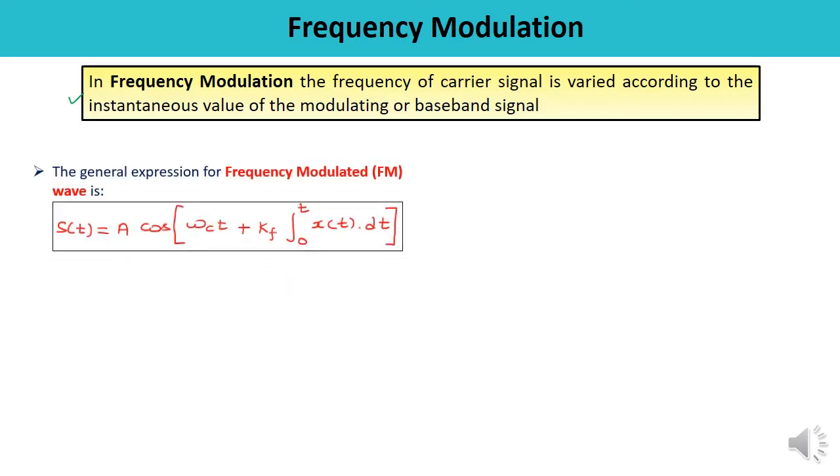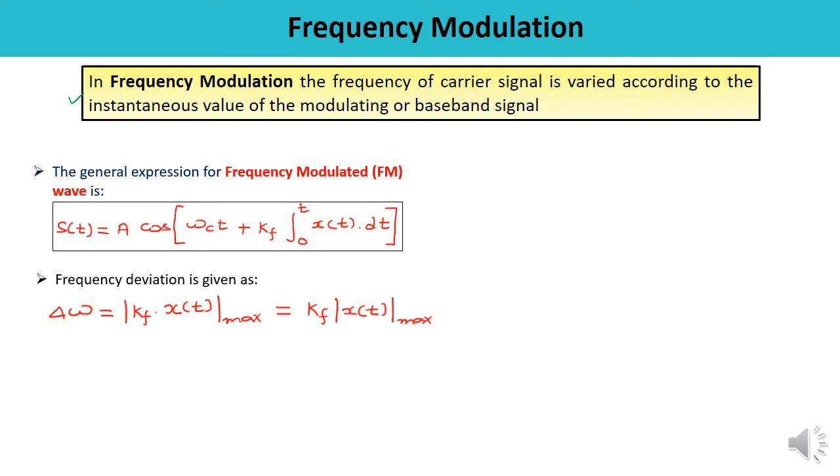And the general expression for frequency modulated wave, this we have already derived in the previous video, where omega c is the carrier frequency, kf is the frequency sensitivity. So in this particular manner, you can write down the general expression of frequency modulated wave.